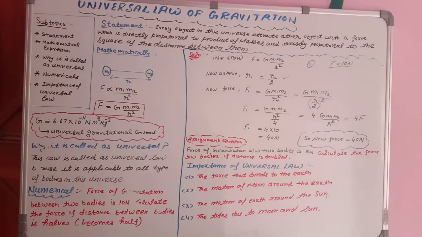So let us start with our first subtopic, that is statement.